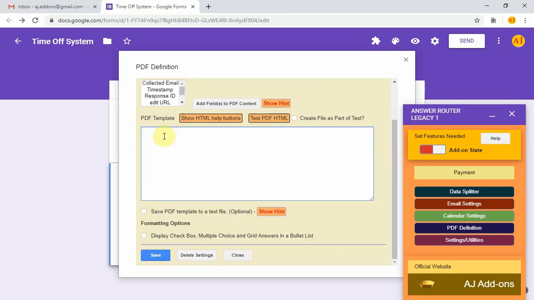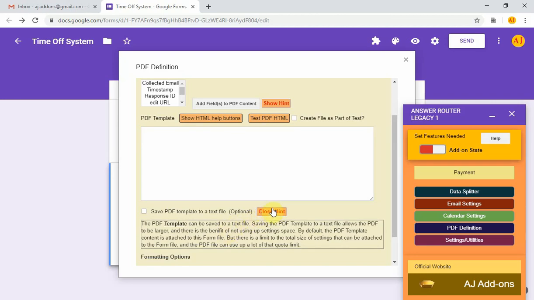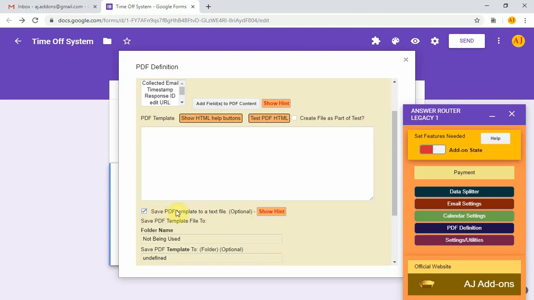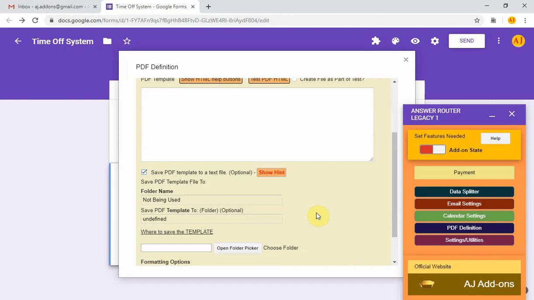When you define the PDF template, you can save the PDF template to a text file, which is optional. There's some information here. If you check this box to save the PDF template to a text file, the add-on needs to know what folder you want to save the text file to.